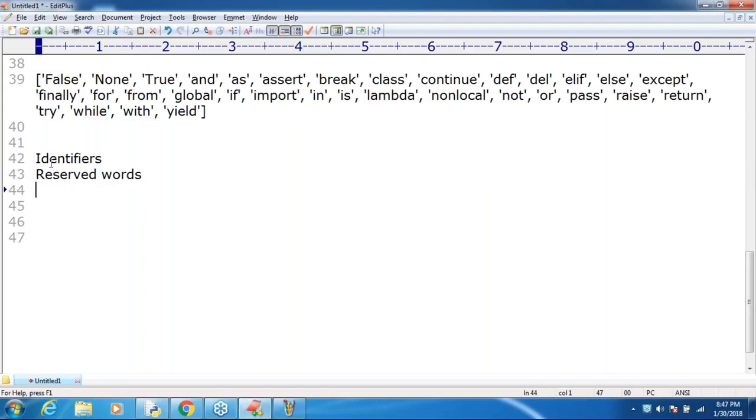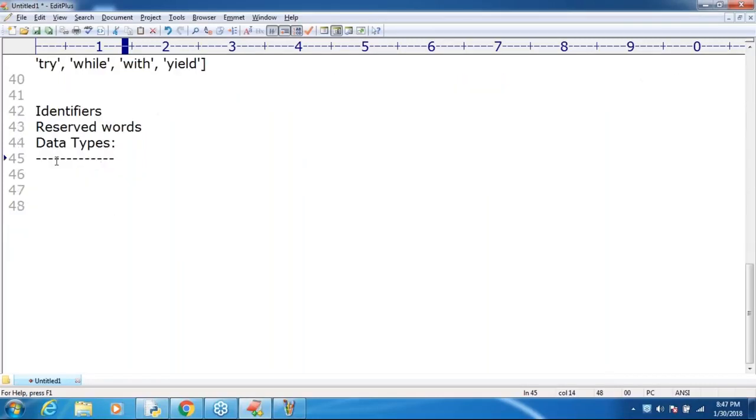Next, I'm ready to go for data types. Almost 3 to 4 sessions we have to spend only on this terminology, right? Remember that. Are there any coding conventions for identifiers, like camel case? Yes, obviously.